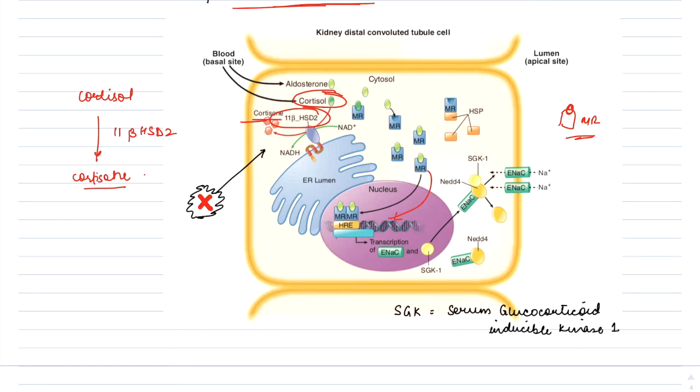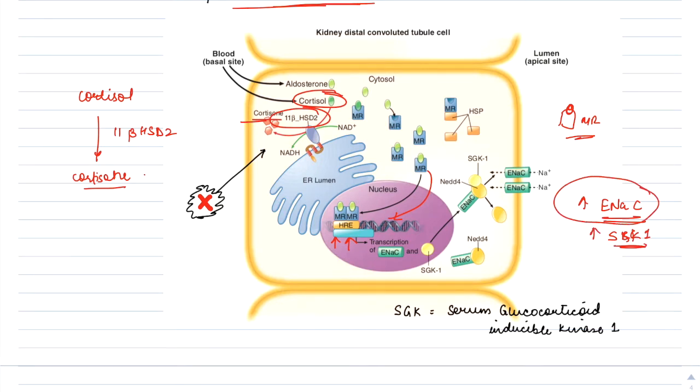It will activate the hormone response element, which will increase the transcription of ENaC, that is epithelial sodium channels, and also increase the expression of serum glucocorticoid inducible kinase, that is SGK1. Okay, these two expressions are increased.